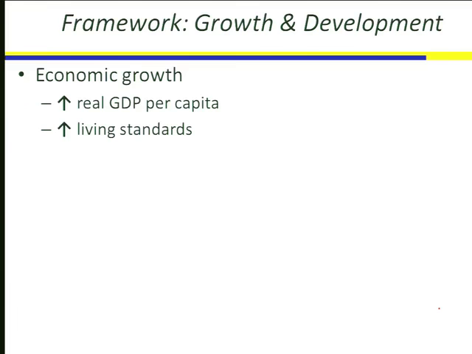Economic growth: increases in real GDP per capita. So we're going to divide this by the number of people so that we're not just measuring the effect of increasing population, but instead we're capturing increases in living standards. So when we talk about economic growth, we're really focused on increases in living standards.